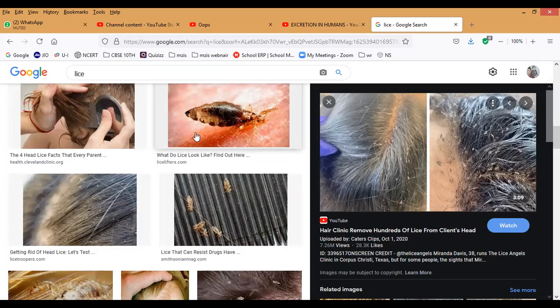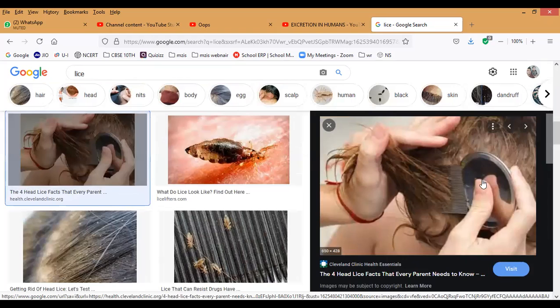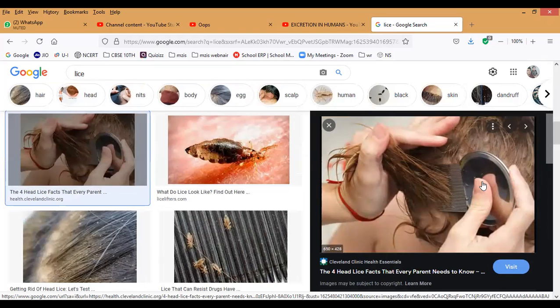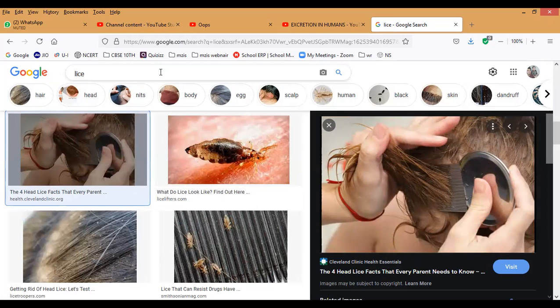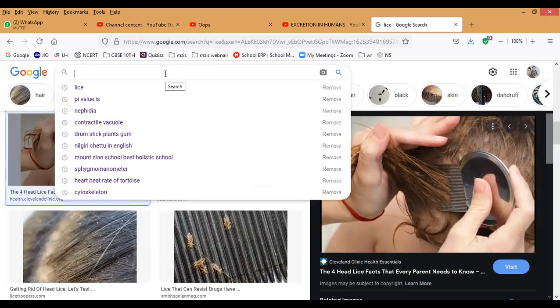See how simple it is. It looks very silly, but very painful. It will suck all our blood. You can see this kind of comb we can use to get it out. This is what it is. Understand, Mari?